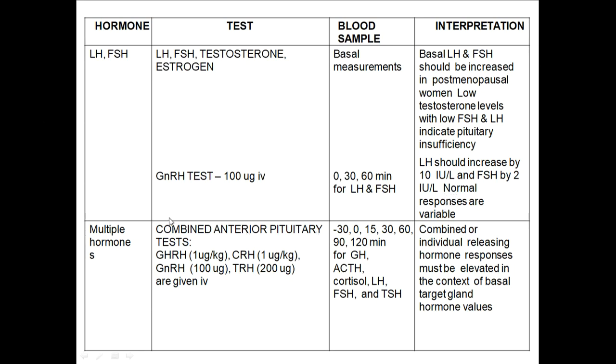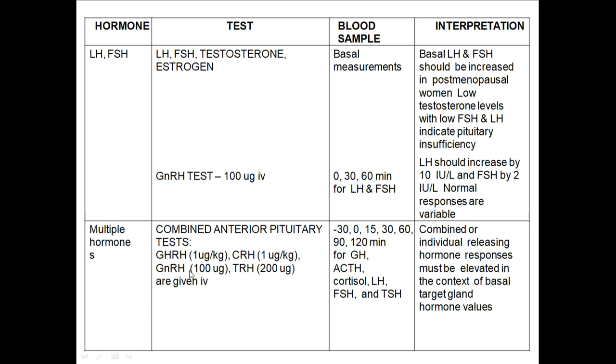This is about individual hormones. But I told you hypopituitarism means there is combined hormone deficiency. All hormones are involved. So what will we do? We will combine everything, that is, the combined anterior pituitary test will be done. That is growth hormone releasing hormone 1 microgram per kg, CRH 1 microgram per kg, GnRH 100 micrograms, TRH 200 micrograms.